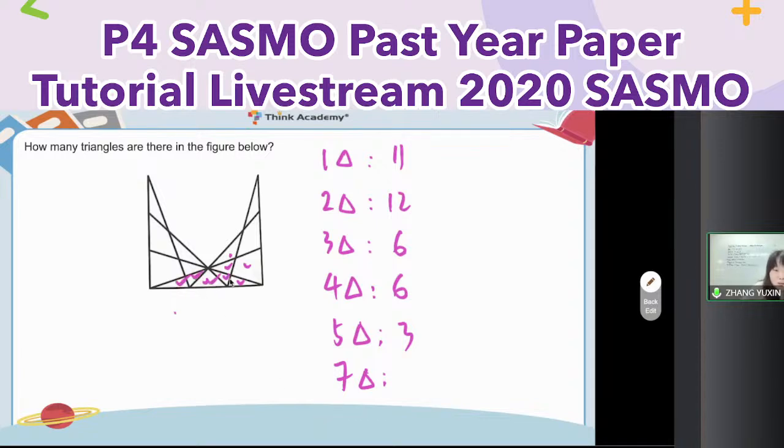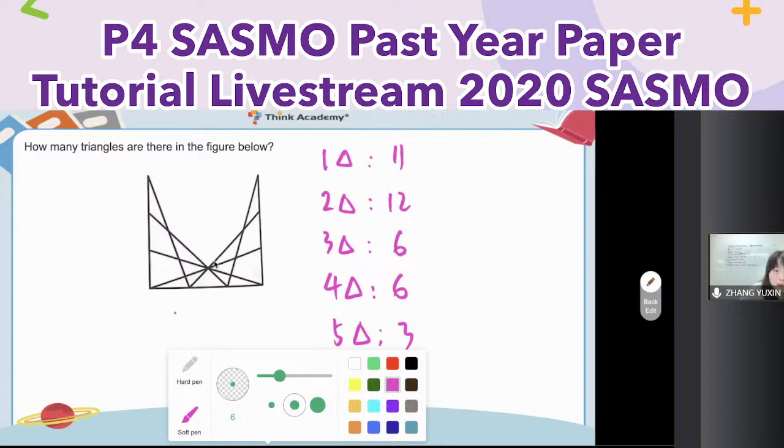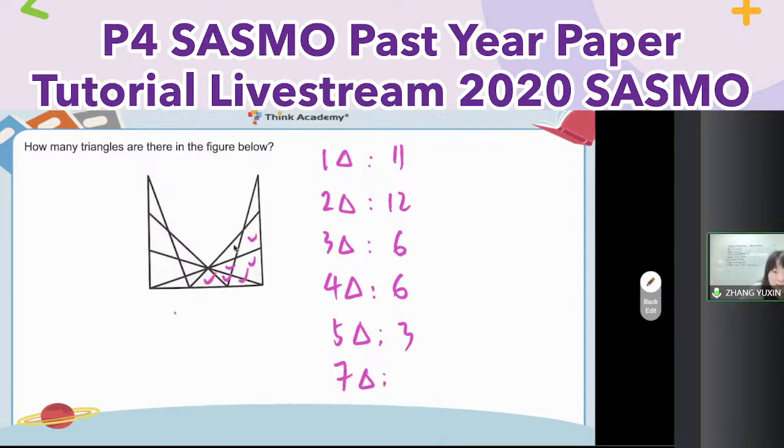Which one? 1, 2, 3, 4, 5, 6, 7, 7 parts. And his neighbor. One, 2, 3, 4, 5, 6, 7, right? 7 parts. Both sides, 1, 1. So for 7 parts, 4. Great. So do addition. How many triangles here? 11, 12, 12, 7. Do addition, 42.